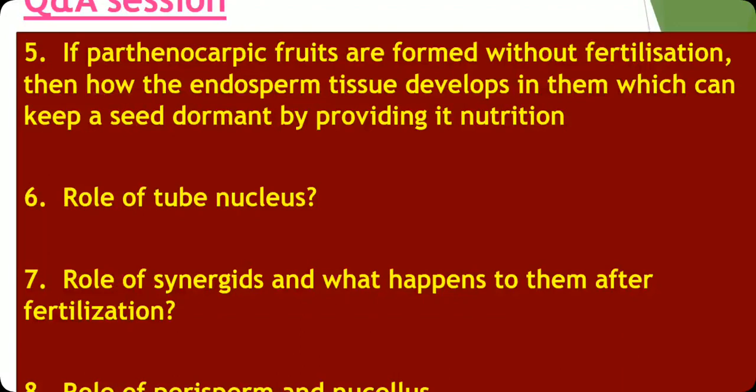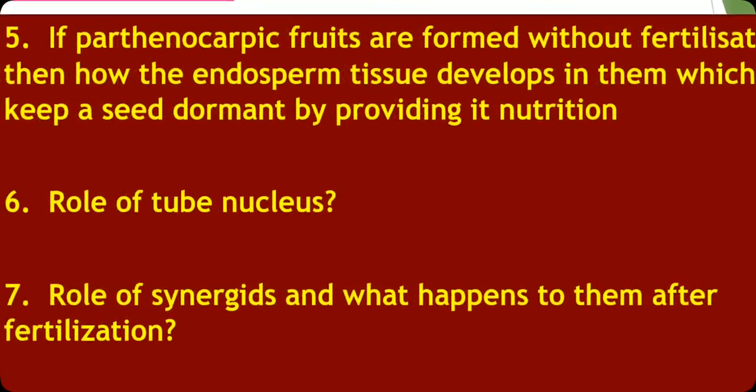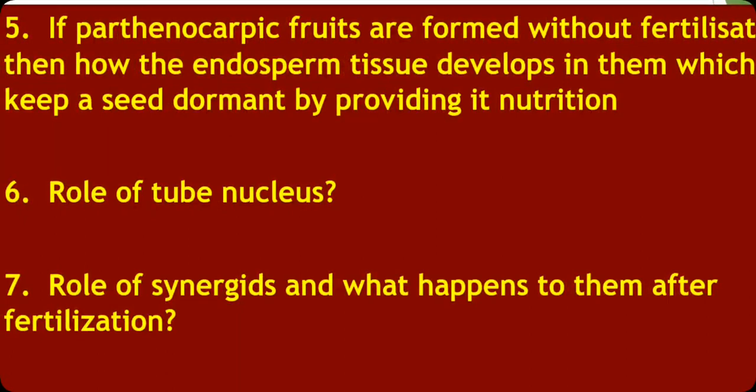But in such conditions, the seeds produced are less viable or non-viable, or we can say they are seedless. If they are seedless, there is no question of seed dormancy, and if less viable, the seeds are not useful. But what about endosperm?